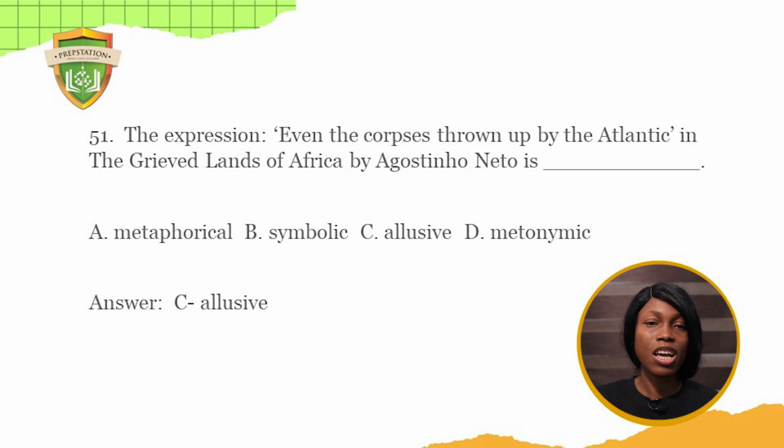The answer is allusive because it's from the word allusion, where the poet makes reference to incidents that have happened in history or in the Bible or events generally. So in this case, even the corpses thrown up by the Atlantic refers to the slave trade. So it's an allusion because the poet has made reference to the slave trade.